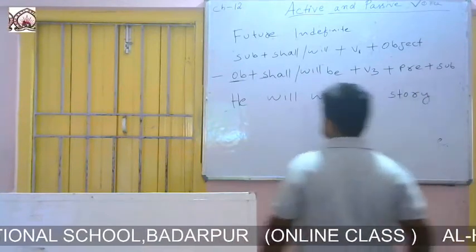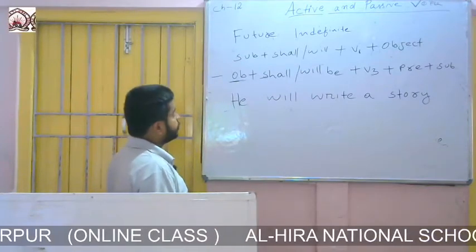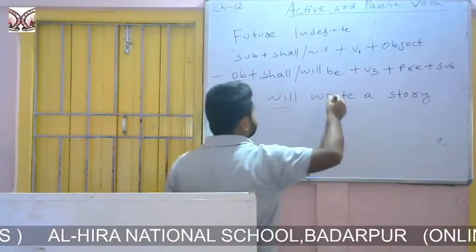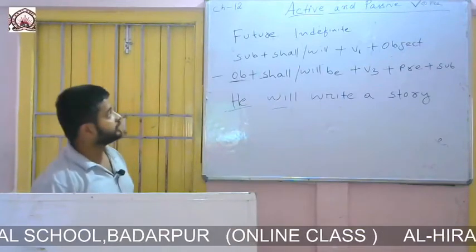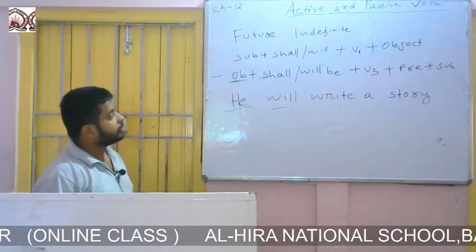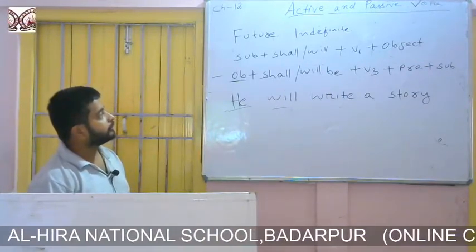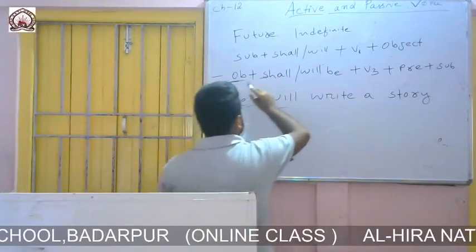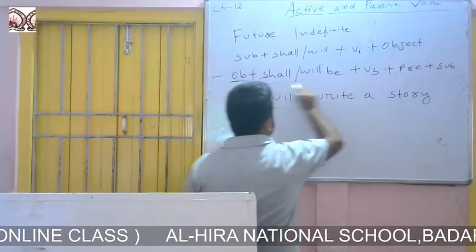We know that this sentence is future indefinite because it has the subject at the beginning, then will, then the first form of the verb, then the object. So if we want to change the voice of future indefinite from active to passive, we will use this formation.